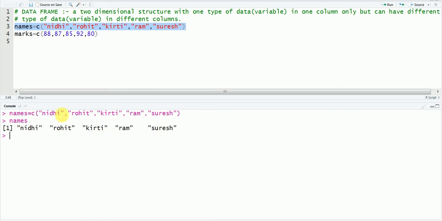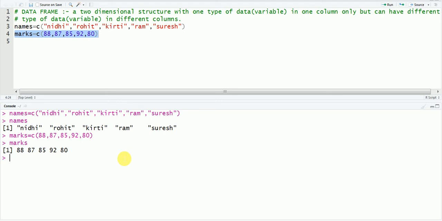And what will we do for the second data vector? Again select it and then run it. And if you want to see what this vector looks like, write marks, and then again enter. So this is your second data vector. This is how your second data vector is formed.